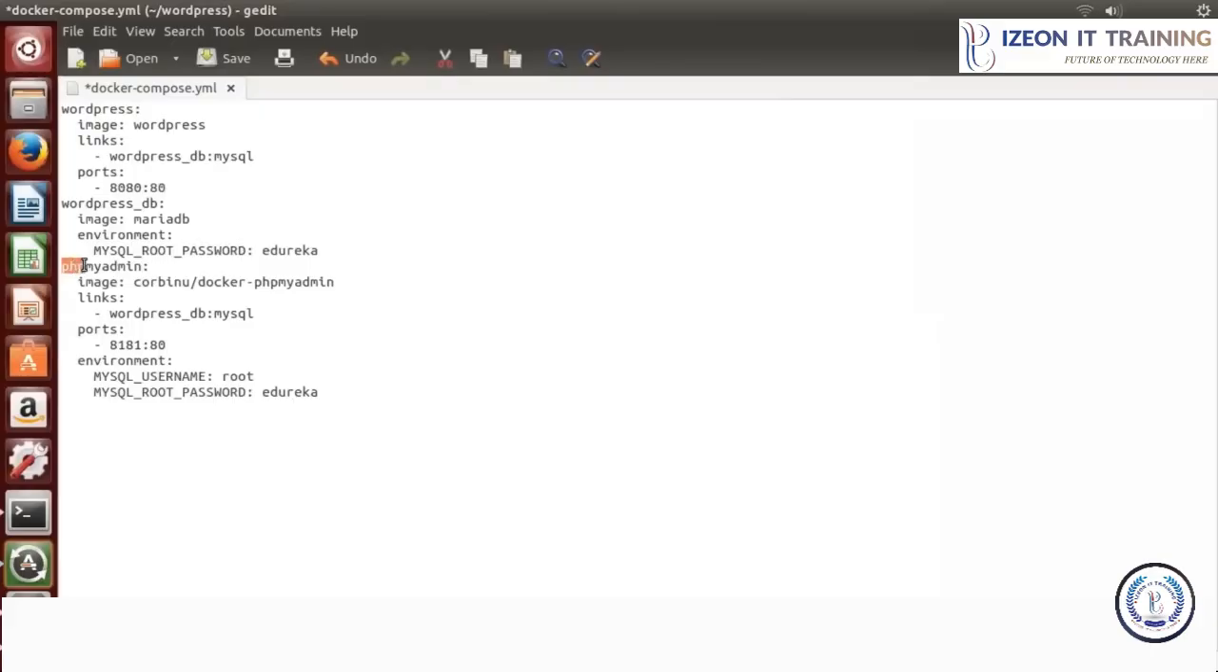And I've defined one more container called phpMyAdmin. This container is built from the image corbinu/docker-phpMyAdmin that is present on the Docker Hub. Again, I need to link this particular container with the WordPress_DB container. So for that, I've written links WordPress_DB:MySQL. And in the port section, the port 80 of my Docker container will actually be linked to port 8181 of the host machine. And finally, I've given a username that is root and I've given a password as edureka. So let us now save it and we'll quit.